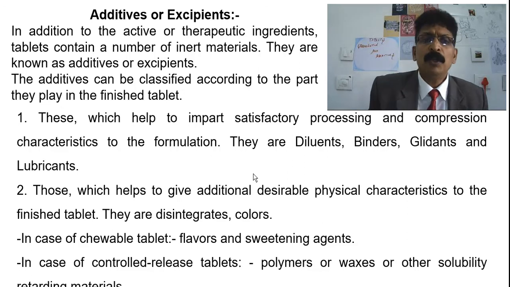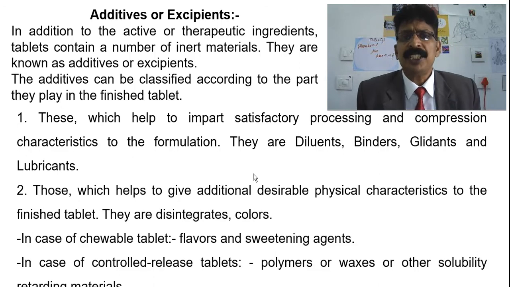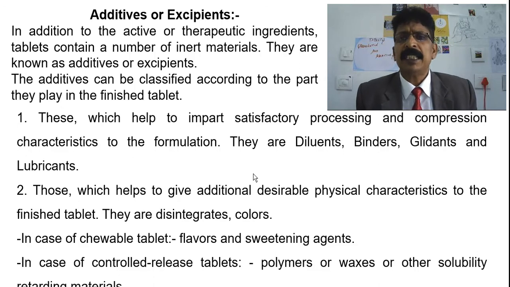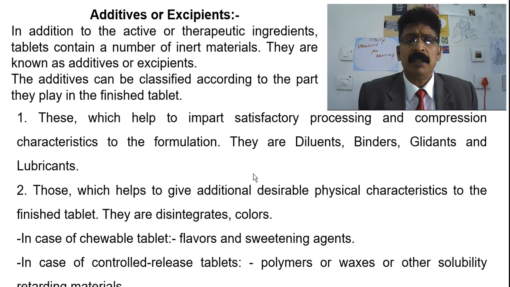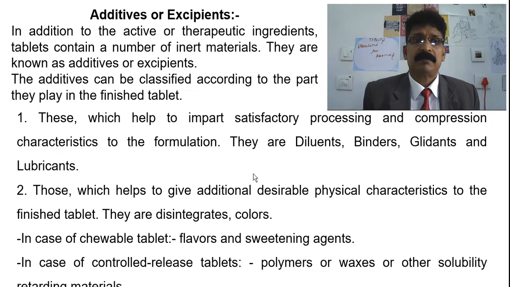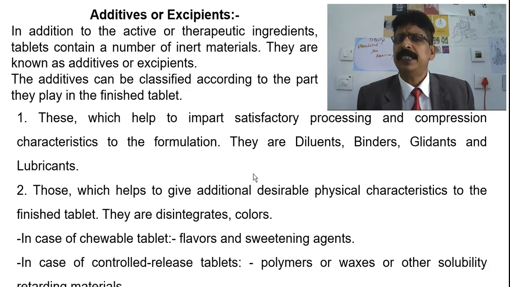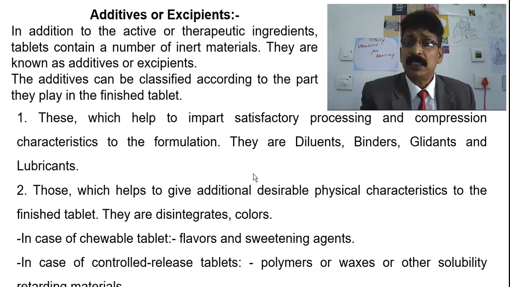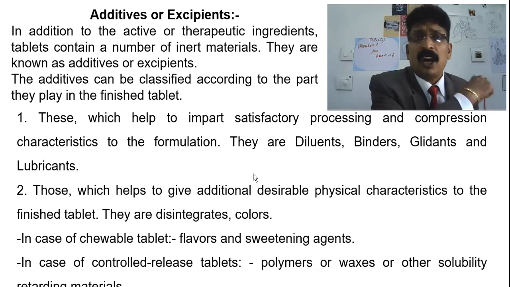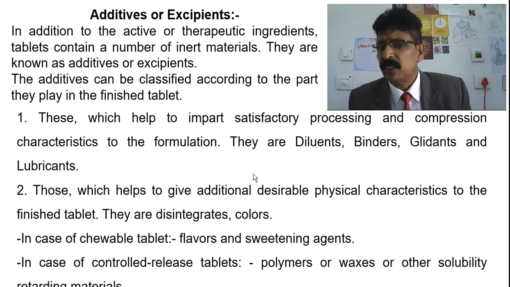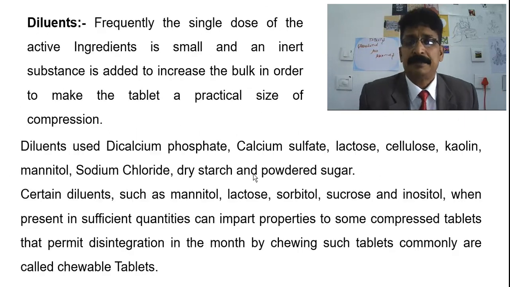The second group helps to give additional desirable physical characteristics to the finished tablets. They are disintegrants and colors. In the case of chewable tablets, flavors and sweetening agents are also needed. In the case of controlled release tablets, polymers, waxes and other solubility retarding substances can also be added.